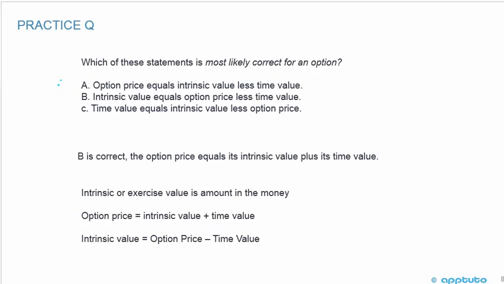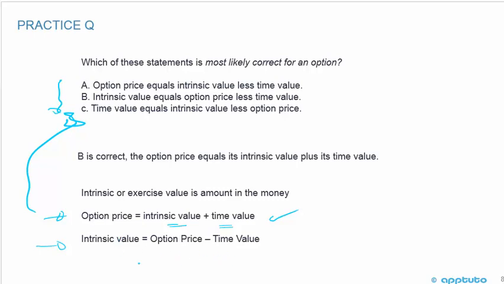I've got a real jumble of words here, but it's based on an equation. The equation is: option price equals intrinsic value plus time value. Using a bit of algebra, I need to rearrange that equation into the different forms and then match it up with what they're presenting to me. I don't do these in my head, I write them out. So option price equals intrinsic value plus time value. We should know that. Therefore, the intrinsic value equals the option price minus the time value.